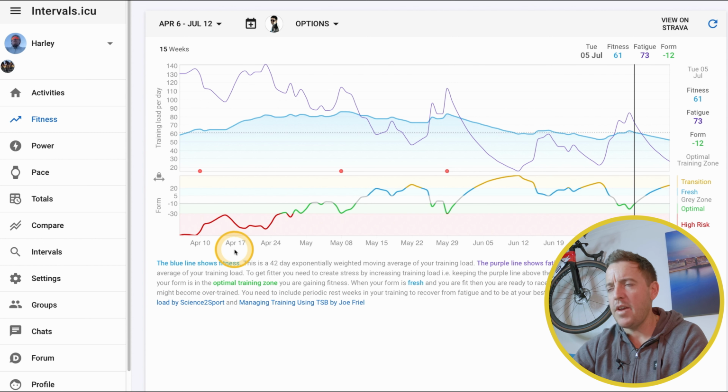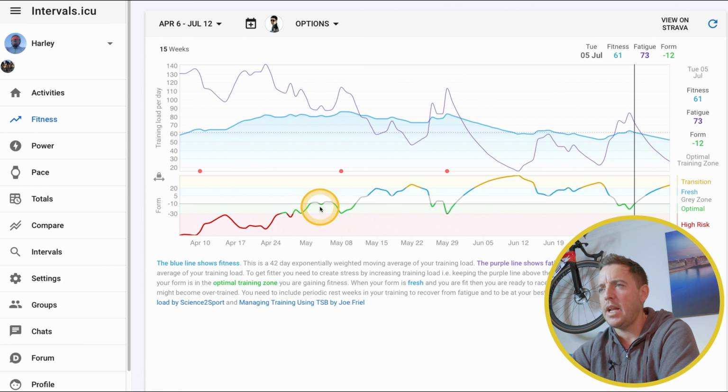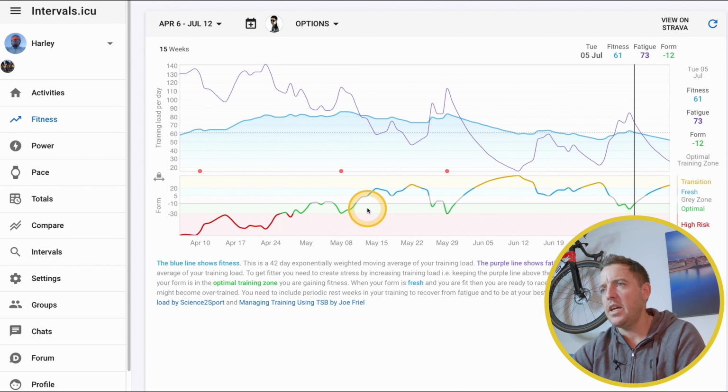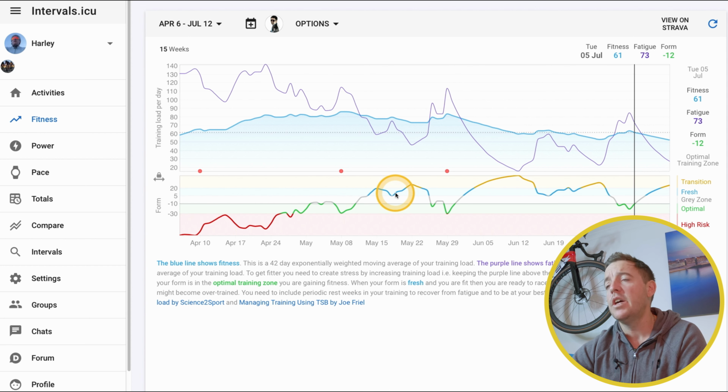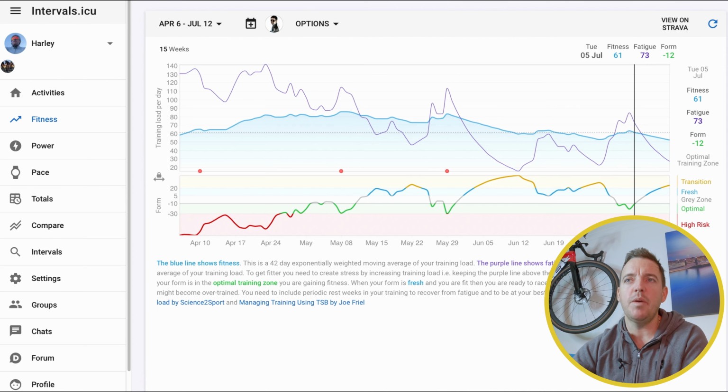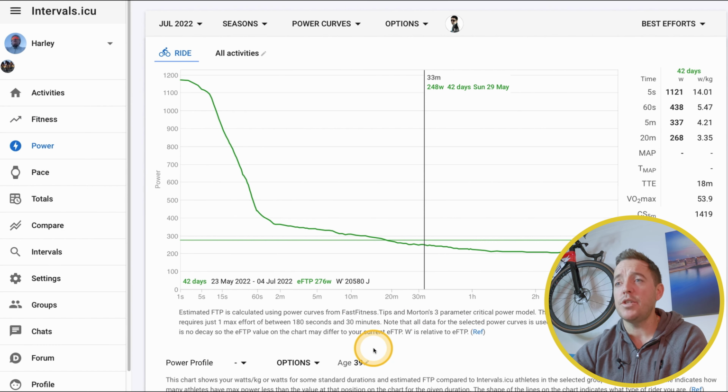So you can see here, I've come up out of there, gone into the fitness area, a little bit of grey, so I'm not sure, I might have done a few lighter ones there, or maybe took some time off for a holiday. Just can't remember exactly where I was there. But then you get up to here into May and there's a lot of blue there, and that would have been done on purpose, I reckon, because I remember using this to get into races. So just wanted to show you that. It's really handy for guys that race or guys that have an event coming up.